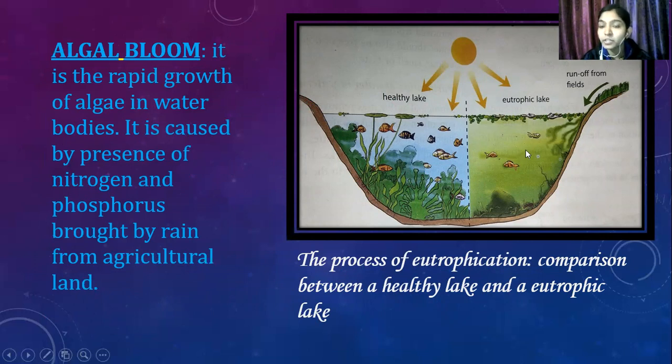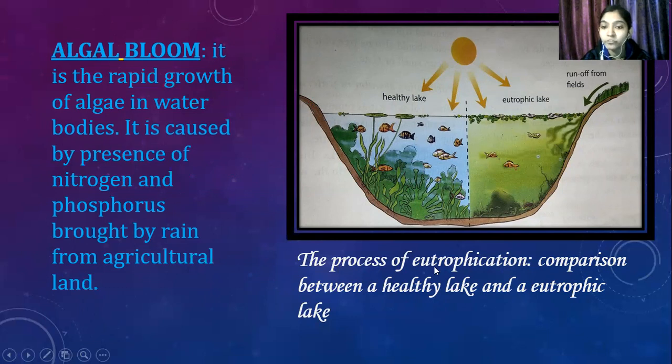See here this figure, you can see one is a healthy lake. Algal bloom is the rapid growth of algae in water. Here, due to the greenery, there is no sunlight, and the agriculture waste comes in the water and makes it greenish. So see, this is healthy, fish can survive, but here the fish died.